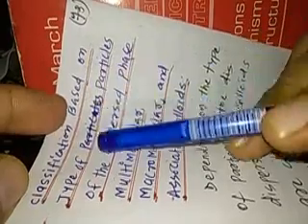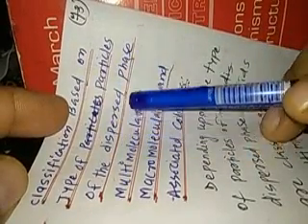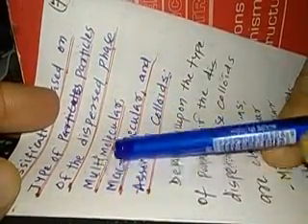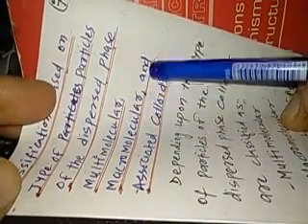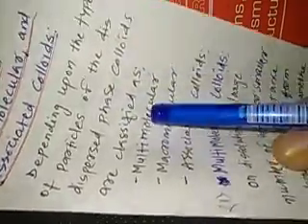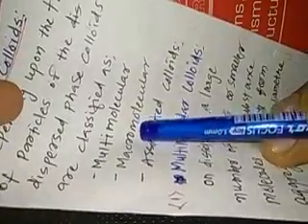Hello, dear students. We are studying the classification of colloids. Next, we'll study the classification based on the type of particles of the dispersed phase, and they have three classes: multimolecular colloids, macromolecular colloids, and associated colloids. Depending upon the type of particles of the dispersed phase, colloids are classified as multimolecular colloids, macromolecular colloids, and associated colloids. First, we'll study the multimolecular colloids.